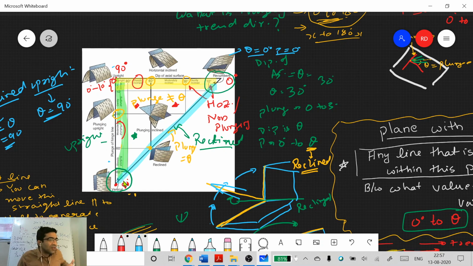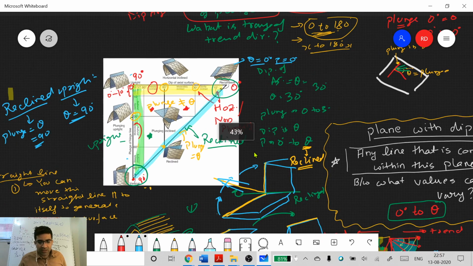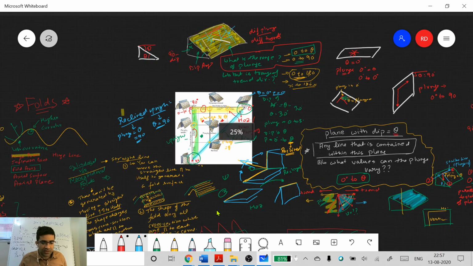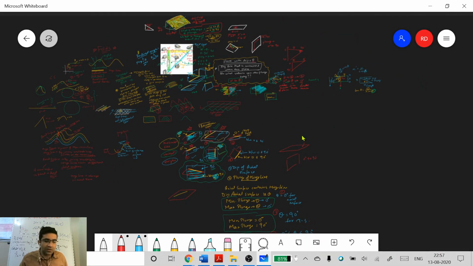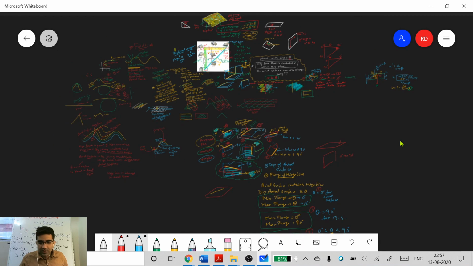So just to imagine it, even in the examination you have these sheets of paper which are folded. Just try to take the fold from a horizontal or recumbent position to a vertical position. How will you move? If you want to go from upright horizontal to vertical, then you will see all these plunging folds. So this is how you can imagine it. Okay, any other questions? We will stop today's lecture here, because this is something I wanted you to understand. I've seen students give correct definitions also, but they don't always understand this kind of problem. Is it clear now?